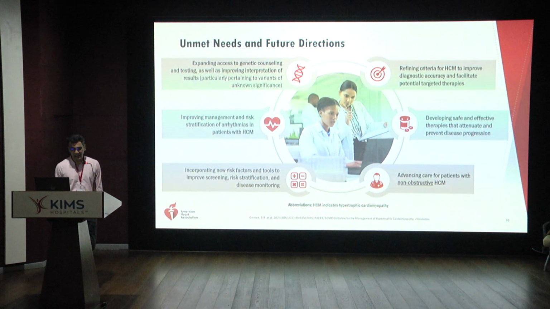Unmet need and future directions, therefore, are, A, for our country, we need to figure out what genetic mutations are prevalent and how we can have screening. Number 2, improving management and risk stratification of arrhythmias in patients with hypertrophic cardiomyopathy, both the non-sustained VT as well as the atrial fibrillation that associates with it, incorporating new risk factors to improve screening, risk stratification, and disease monitoring, and redefining the criteria